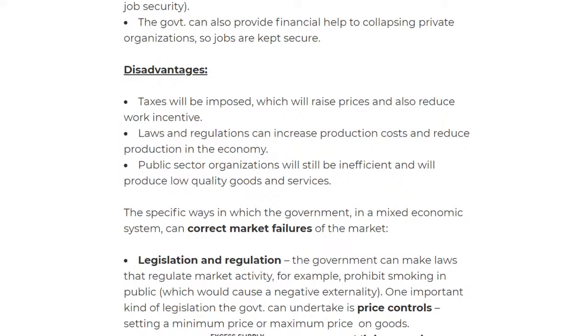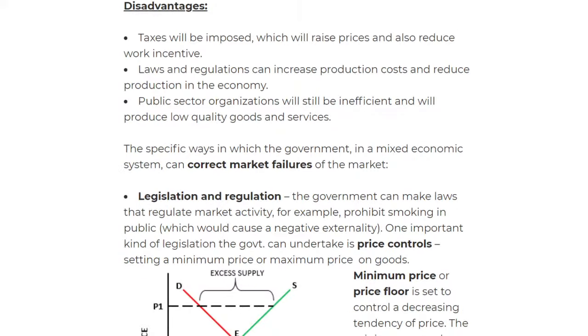And then we move on to the public sector organizations, which will be inefficient, because there will be low quality goods and services, because they don't have a profit motive, because the government will not allow them to do that. So that is all the disadvantages. But if you've noticed, in this one, there are more advantages compared to the disadvantages. But in the other one, it was more disadvantages than advantages. So hopefully you understand that.